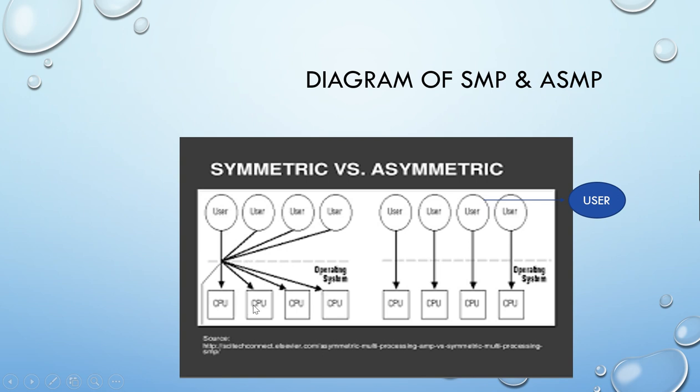Asymmetric means not equal. Symmetric means all the CPUs are equal and have the same capacity, but in asymmetric the master computer is more powerful than the slave computer. Here all the processors are of equal capacity, and each of the users is contacting each of the CPUs and the task is being executed. So this is the difference between symmetric and asymmetric multiprocessing systems.